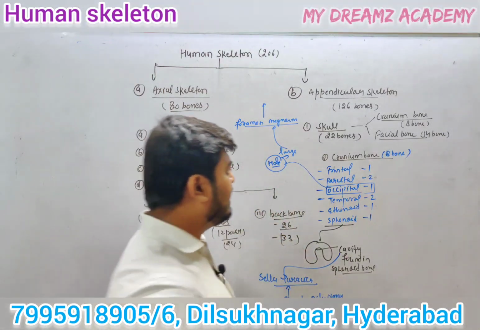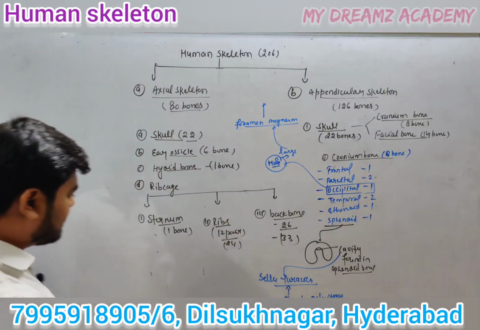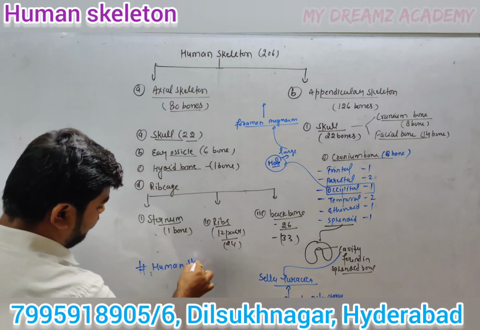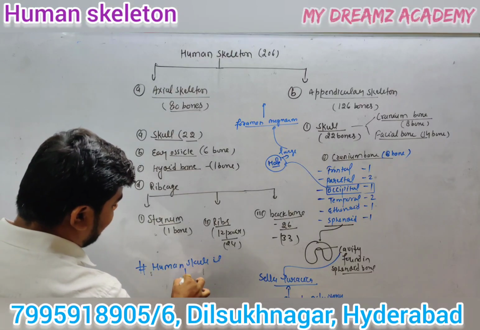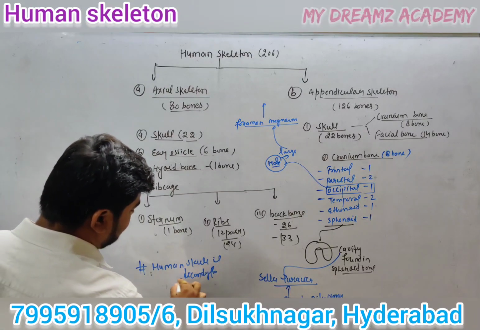Do you know one thing, that the human skull is known as a dicondylic skull? That is the most important point.